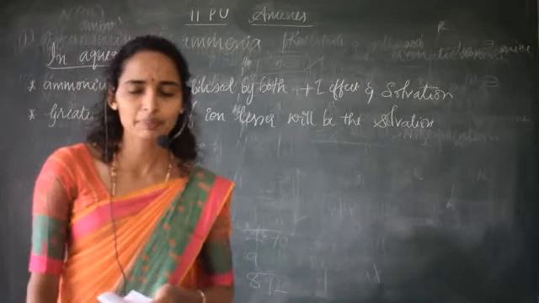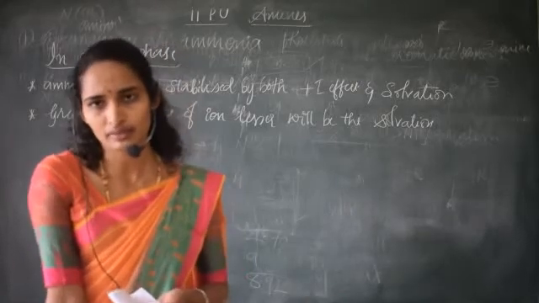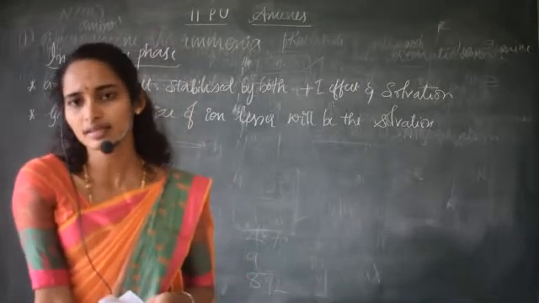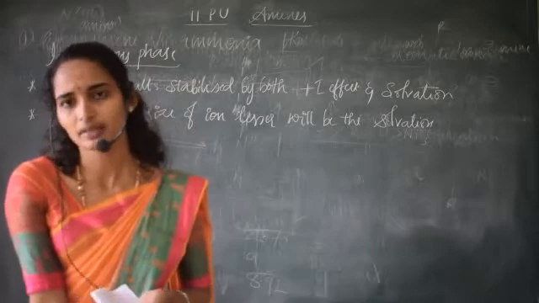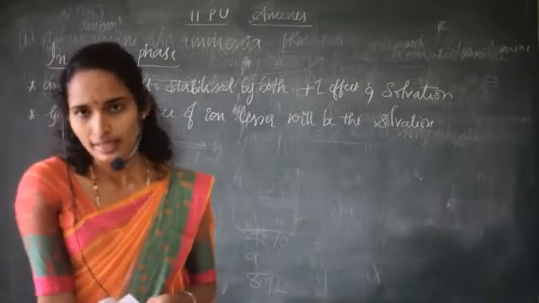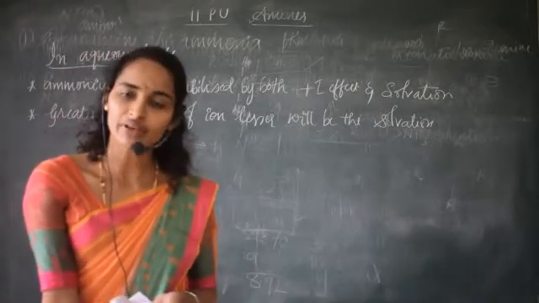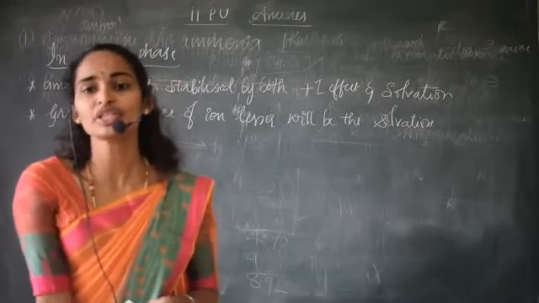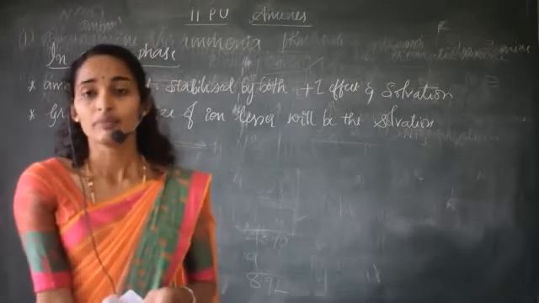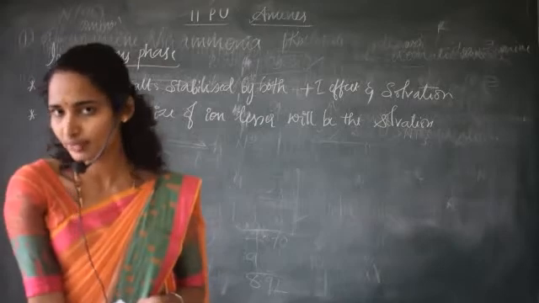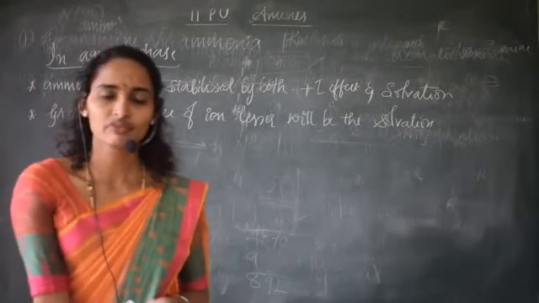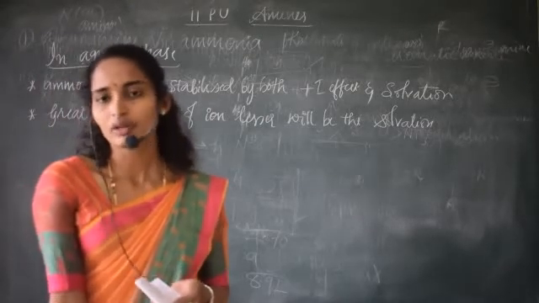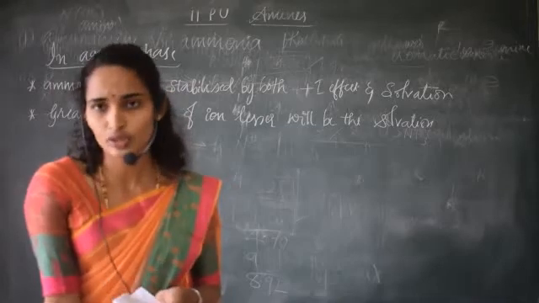If you compare primary, secondary and tertiary amine, which one is of greater size? Of course, tertiary amine. So in the case of tertiary amine, the inductive effect will be more, but the solvation effect is less. Because of less solvation, water will not easily bond with the hydrogen.